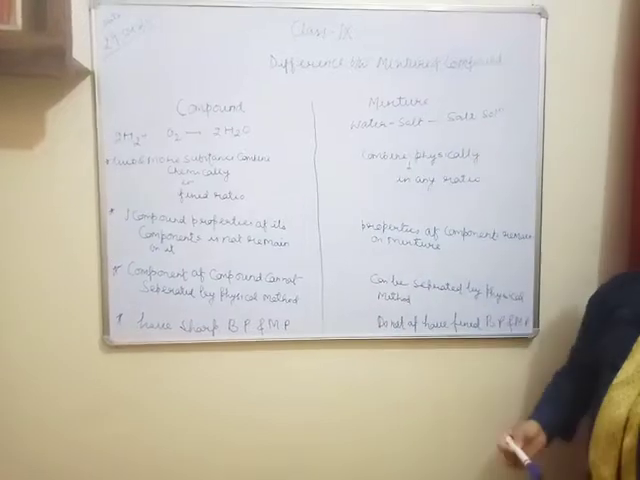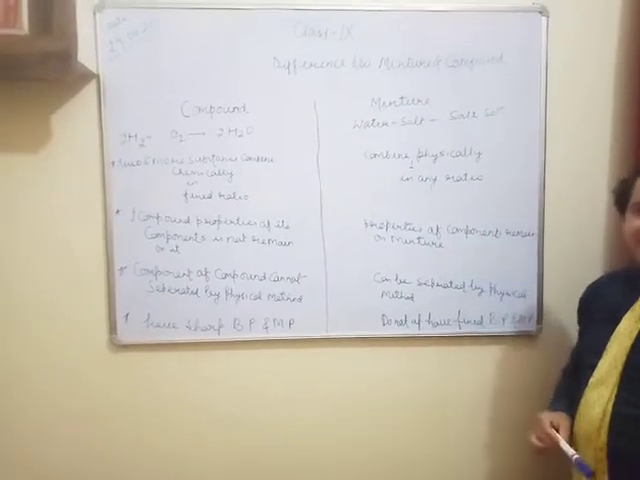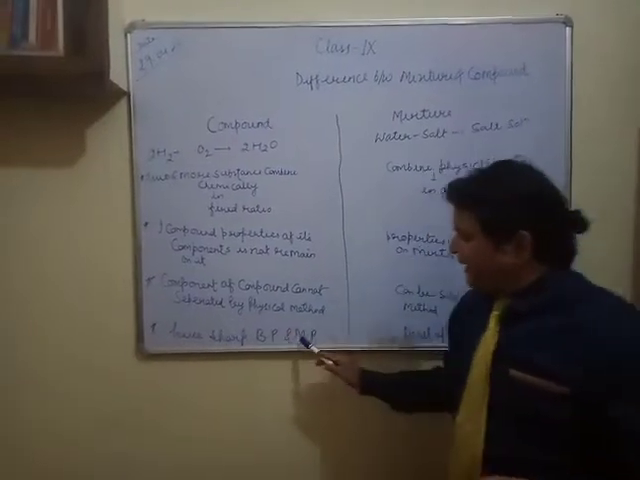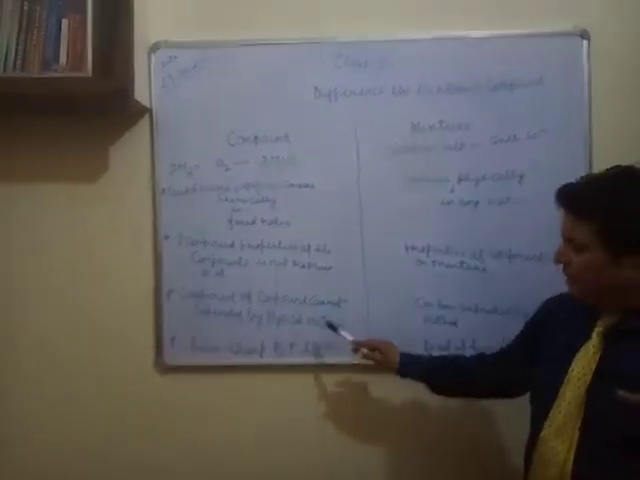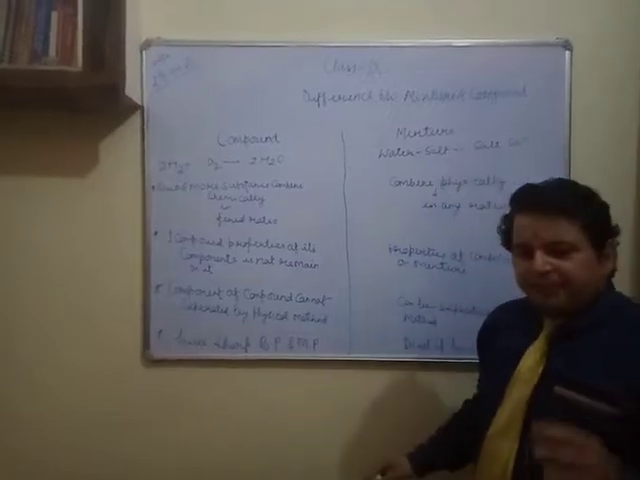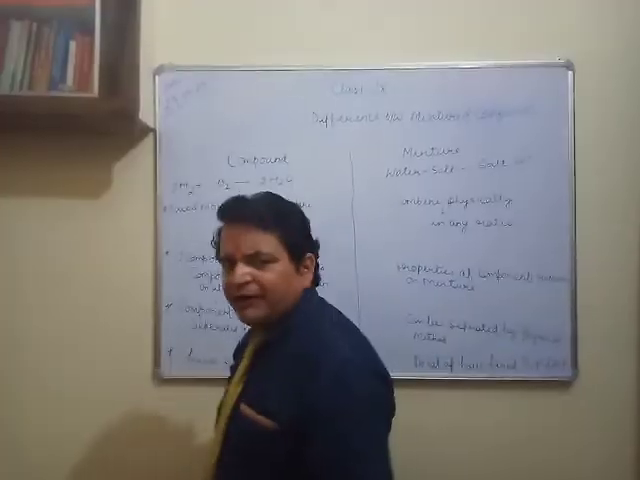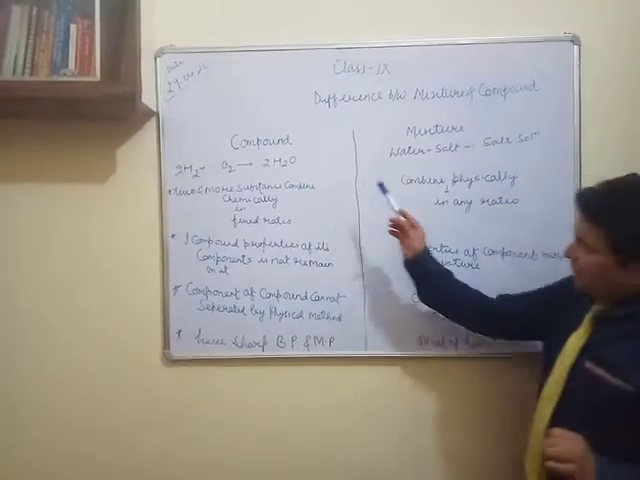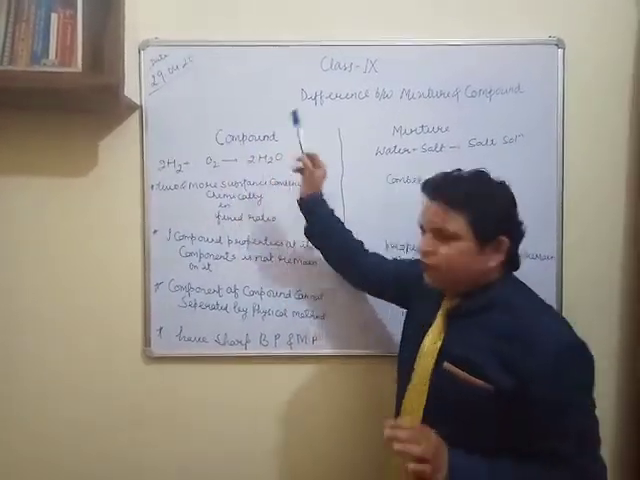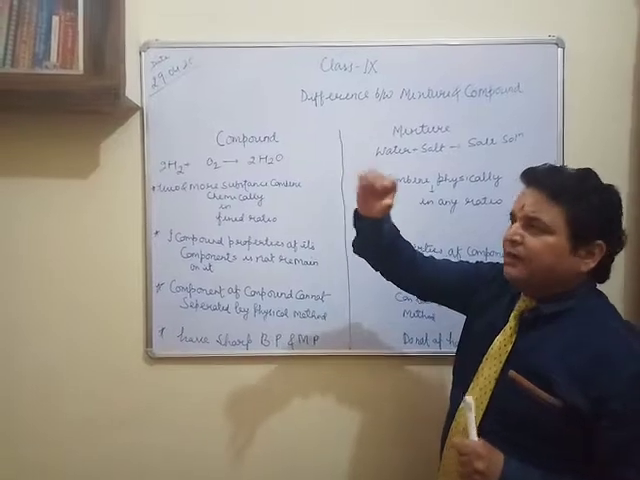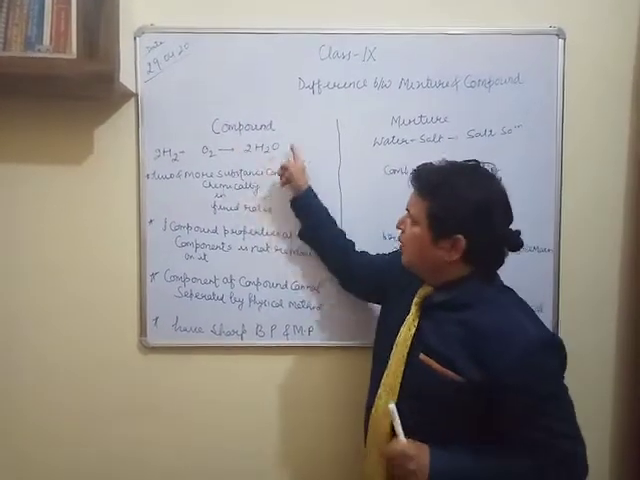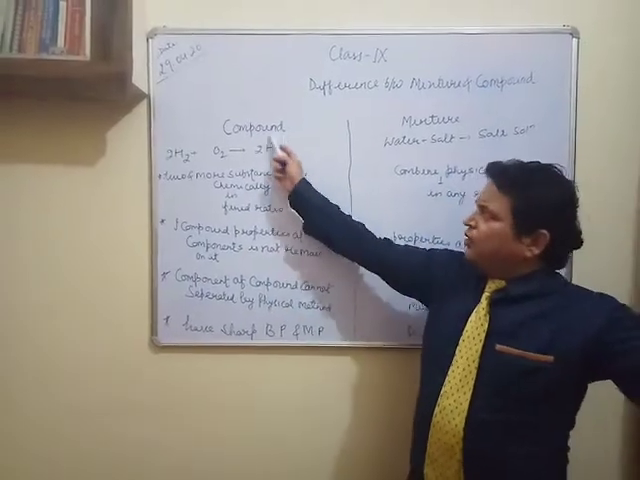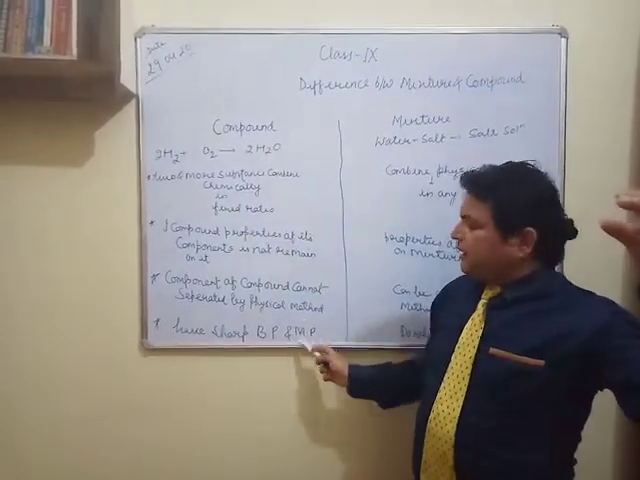Another, the compounds always have a fixed or sharp BP and MP. I have written, they have sharp BP and MP. BP means boiling point and MP means melting point. The compounds always have a fixed boiling and melting point. Just like I am giving you an example, water has 100 degrees Celsius as boiling point and 0 degrees Celsius as melting point.